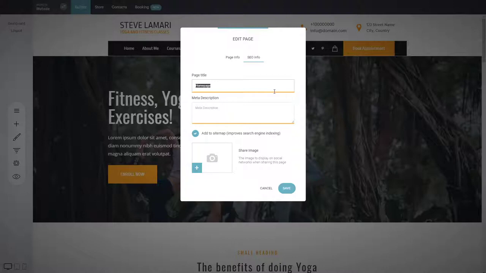Let's say it's a yoga studio, so make sure that you mention yoga studio and the name of the studio. Start building, working on your yoga routine, or something like that. Something catchy that people will see when they search for something similar to what you're doing, or when you're sharing it on Facebook, again for that specific page. That will be the title. So it has to be something that grabs the attention and has keywords that are important for your business as well, but it has to be in a sentence.